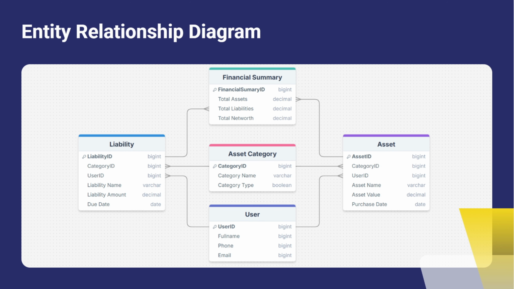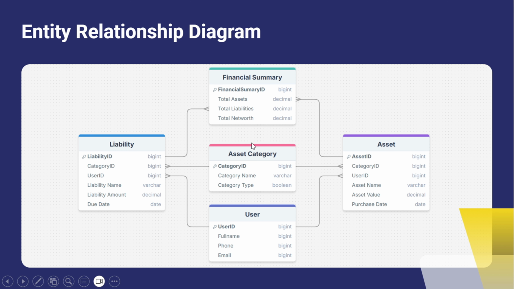So lastly, our solution is going to have these five tables over here. In the middle, you see that we have the asset category. The asset category is where you define whether the category type is a liability or an asset. For example, if you've bought shares, obviously that is not a liability, that is an asset. If you've bought a vehicle, that is actually a liability. So you need to keep track of all those categories in here.